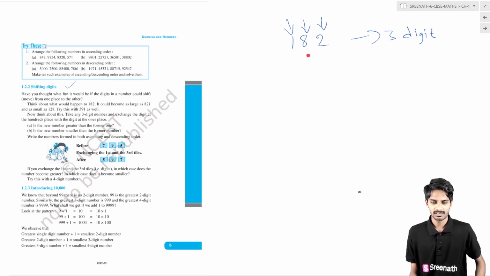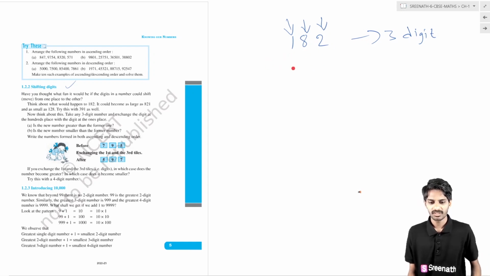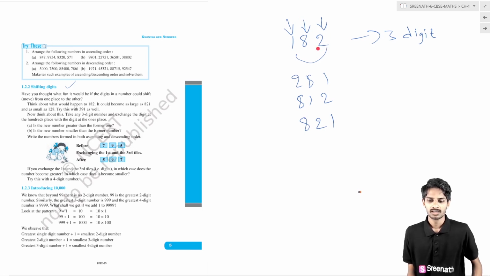By shifting these numbers, can you find the greatest number and the smallest number? It is simple, shifting numbers. If you shift these two numbers, 281 will come. If you shift these two numbers, 812 will come. If you shift these two numbers, 821 will come.